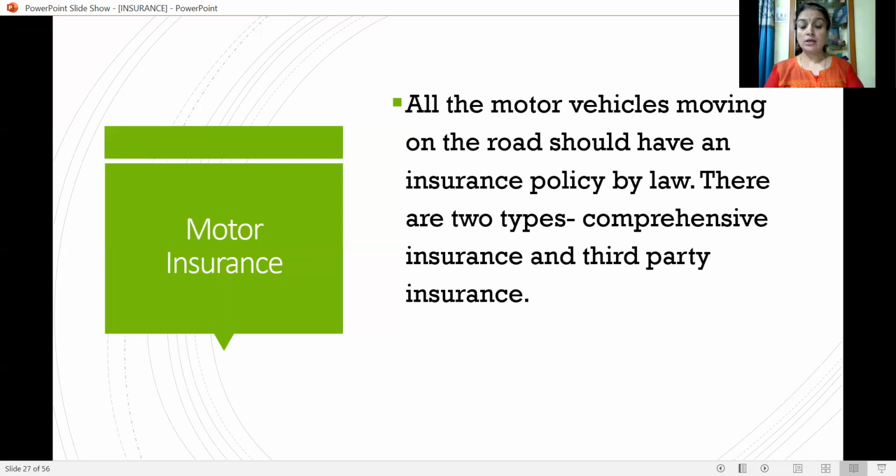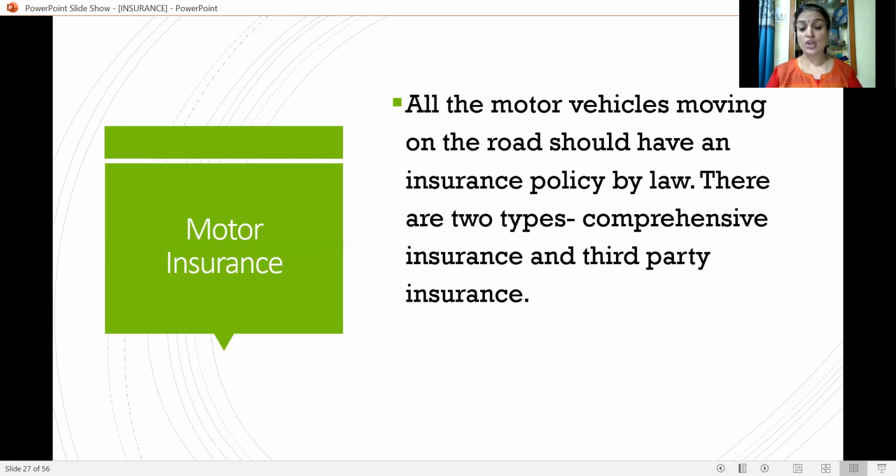Let us imagine that one Mr. X got an accident by hitting an electricity pole. If he is having comprehensive insurance, then the repair expenditure of the electricity pole and also the vehicle will be paid by the insurance company.